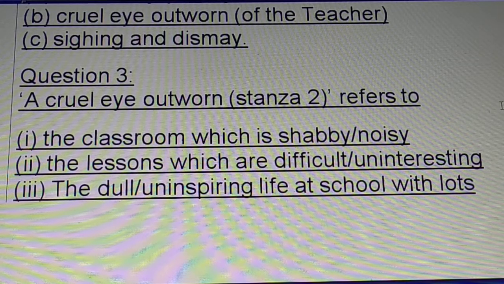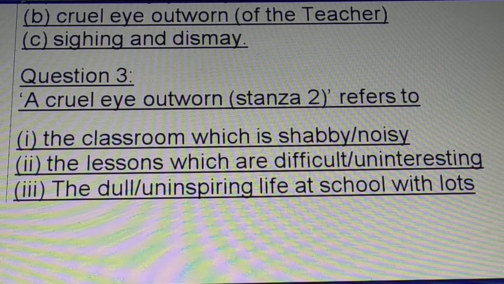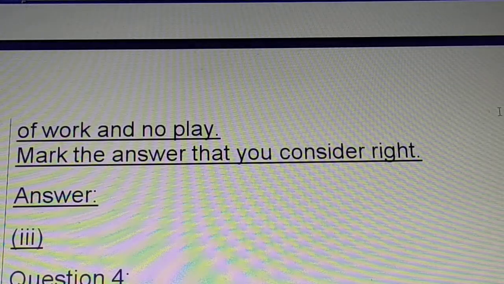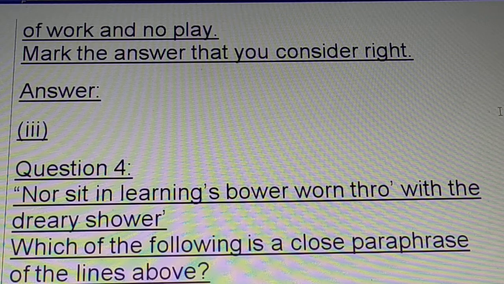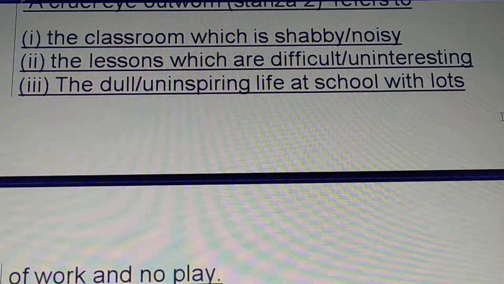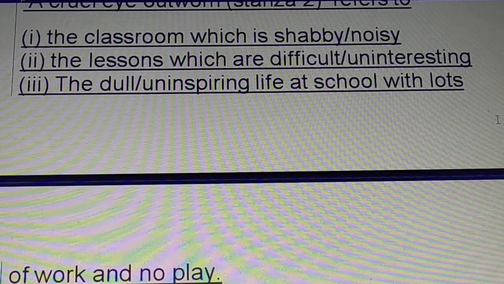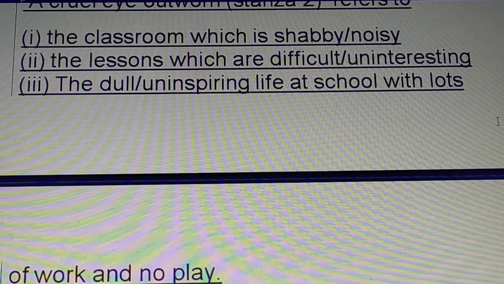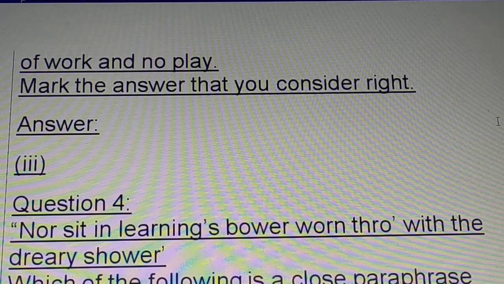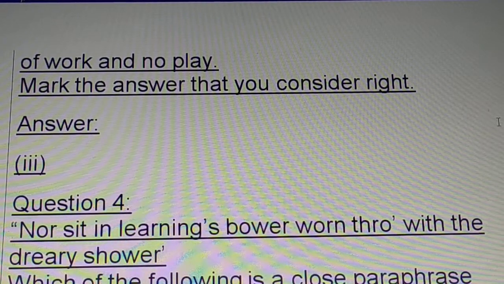The classroom which is shabby or noisy, the lessons which are difficult or uninteresting, the dull, uninspiring life at school with lots of work and no play. Mark the answer that you consider right. So the third option. Look at the third option, children. So the third one is the right answer. Yeah? So what's the answer? Correct answer? Third option.